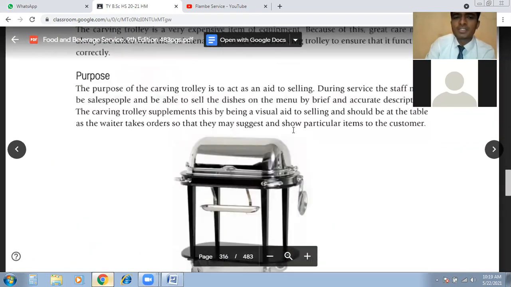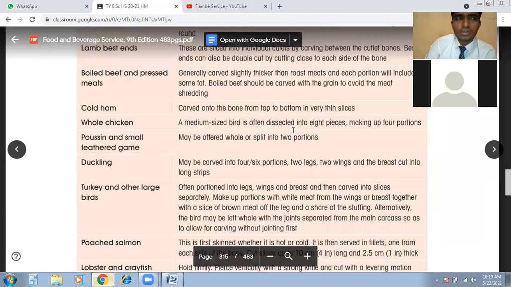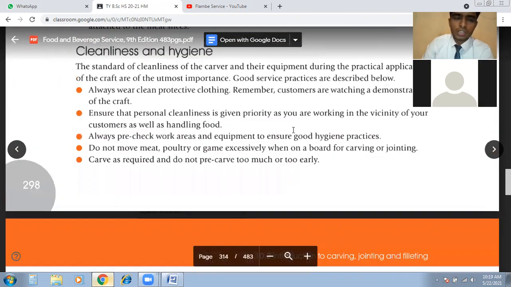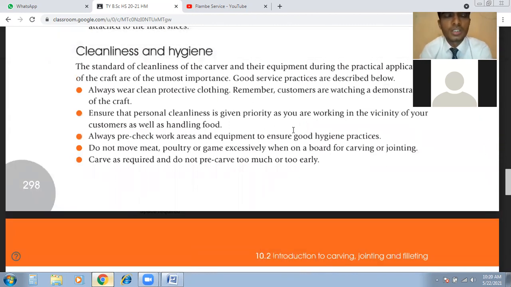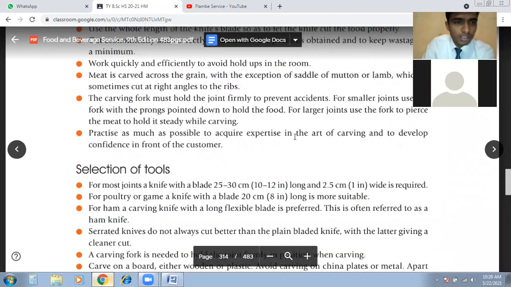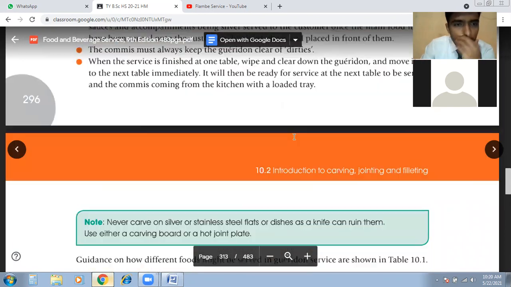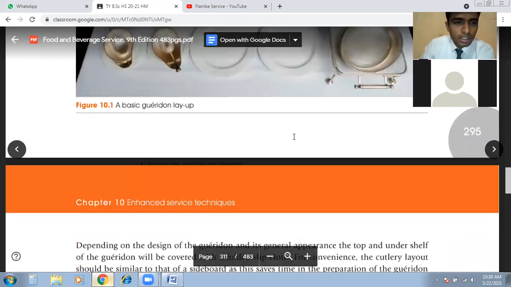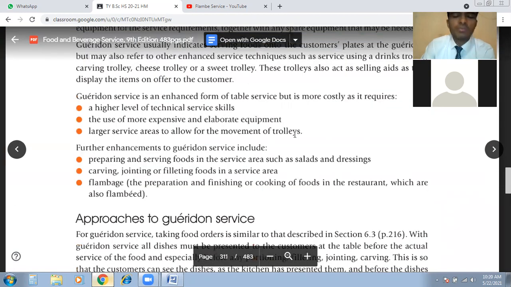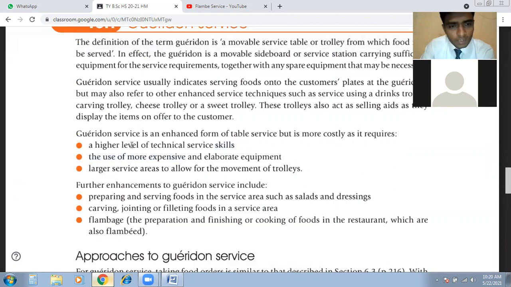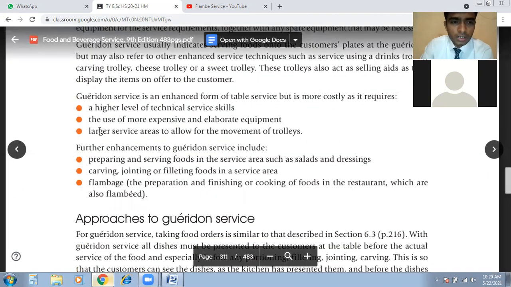That's why these are expensive. We can say it's nanotechnology we have to use. Everything is compressed. We don't have that much space, so we have to use small equipment, and those are quite expensive. That's why the Gueridon service is quite an expensive service. Okay, understand now? So this equipment is quite expensive. We need skillful staff, and we have to pay them extra compared to normal staff.